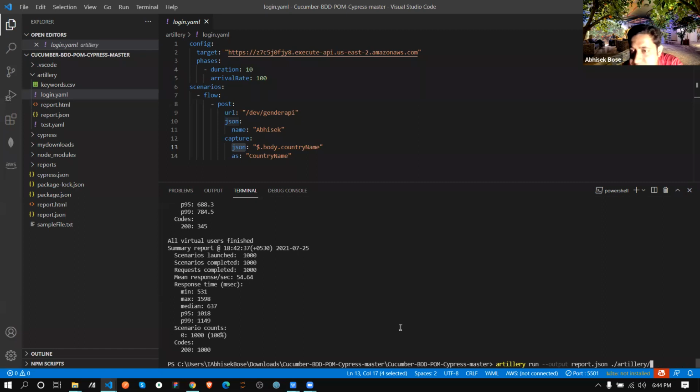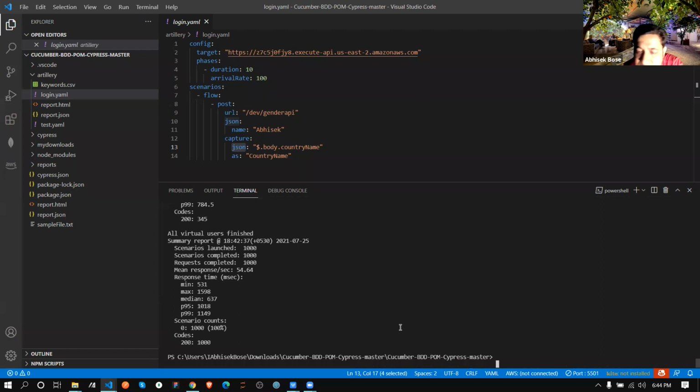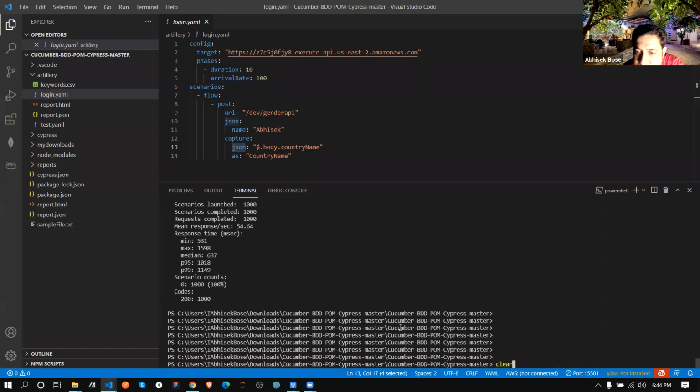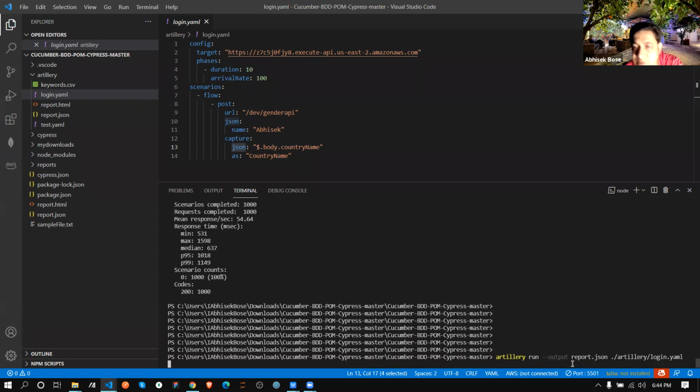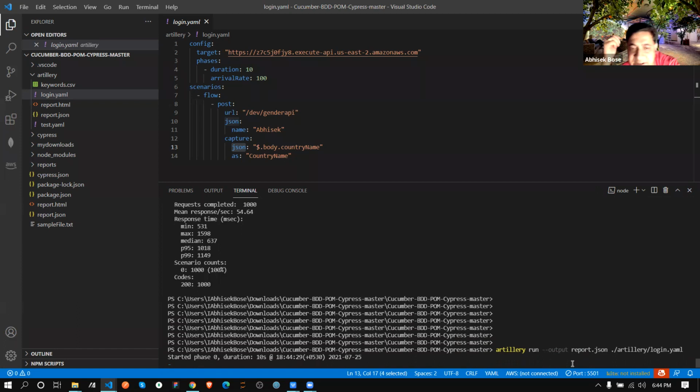Okay, Vishaka is saying she can't see. Now you can see, Vishaka. Yes, so now I'm generating in JSON format. Once I hit this one, it will again test 1,000 times.